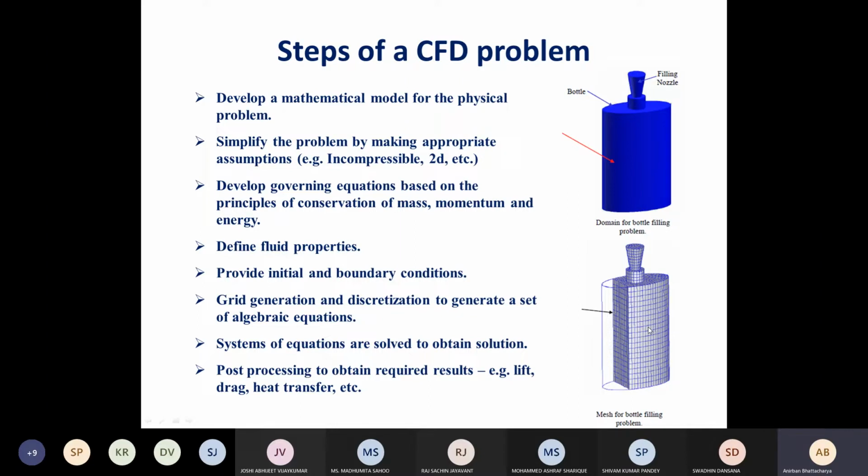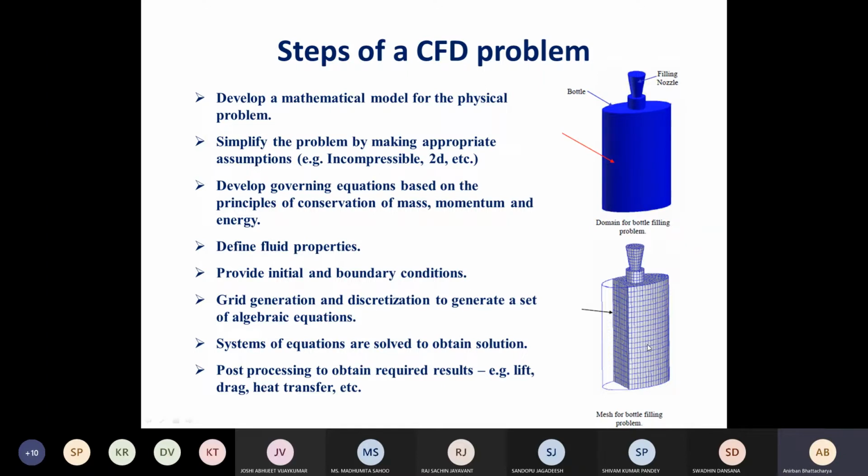So that is the main philosophy behind any CFD problem, that we are dividing the domain into small subdomains so that our equations, which are very complex differential equations, can be converted to simple form, but still remain accurate because the length scale is so small. And then we can just solve them because the equations have become much simpler.